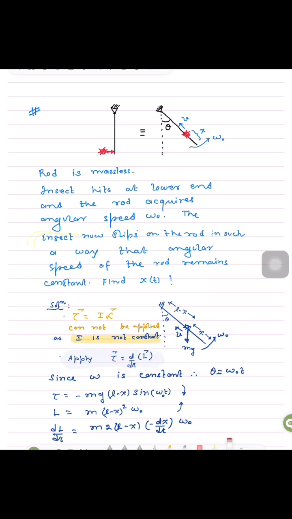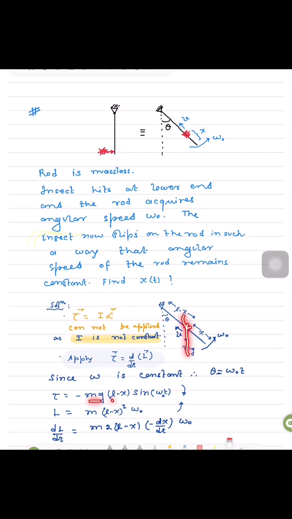So at any angular position theta, we can relate theta to time, because omega is constant, that is omega naught, so theta can be written as omega naught t. And in this position, what will be the torque about this pivot? If the total length is L, and it has slipped by distance x, then obviously this torque will be mg into the arm length.